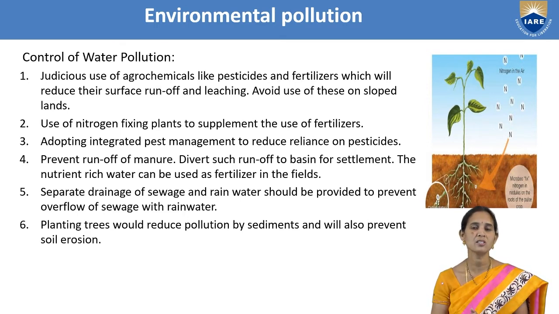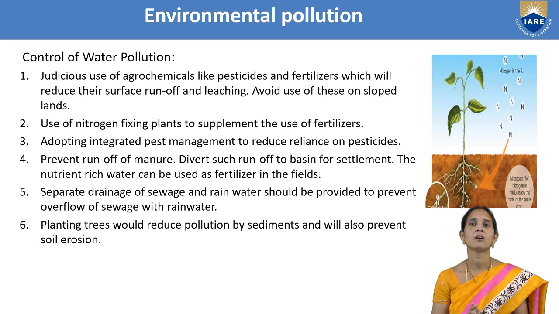So how to control this? Now farmers should not use the pesticides and fertilizers. They have to use manure, and they should not use all the chemicals. Then we can reduce the water pollution. So use nitrogen fixing plants. Instead of using chemical nitrogen, we can use nitrogen fixing plants, where we get the nitrogen in the soil. Instead of the fertilizers, we have to use the nitrogen fixing plants.